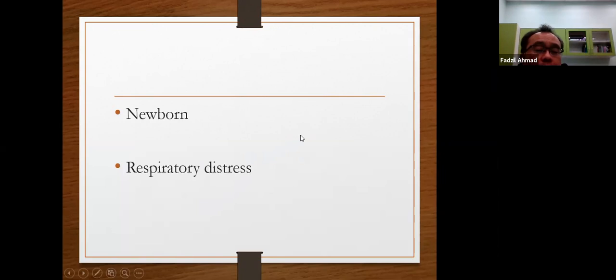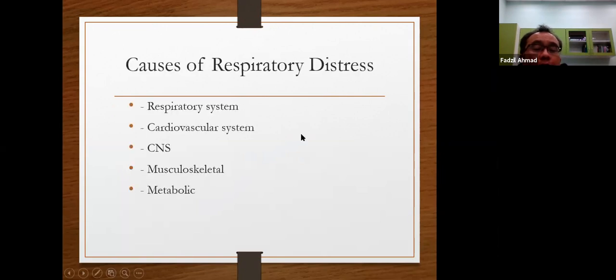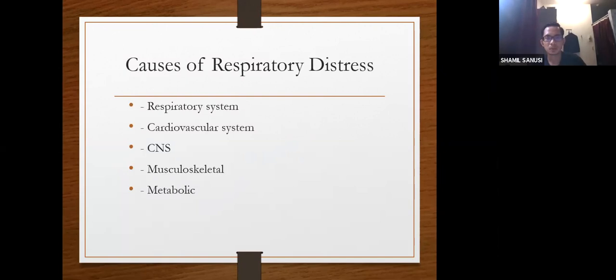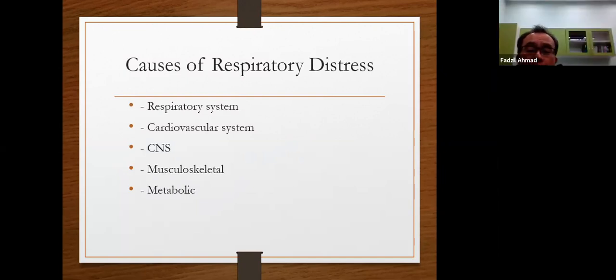Newborn and respiratory distress, two issues here. But as usual, respiratory distress is a symptom. Your job is to find out what is the underlying cause. The causes are respiratory system. We go by system first: cardiovascular system, central nervous system, musculoskeletal, and metabolic. Those are the causes.